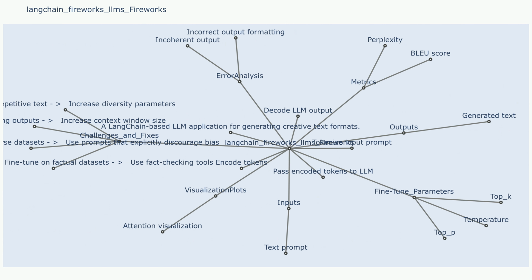Challenge 2. Explain in detail. Another challenge is preventing the model from generating biased or offensive text. Sample use case that resulted in challenge 2. If the model is trained on a dataset that contains biased or offensive content, it may generate similar content. Fixes to challenge 2. This challenge can be addressed by carefully curating the training data to remove biased or offensive content. It may also be helpful to use techniques such as adversarial training to mitigate bias.